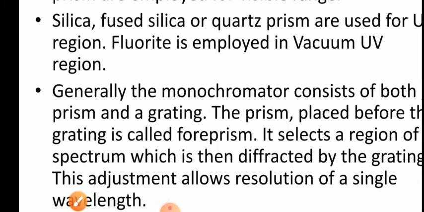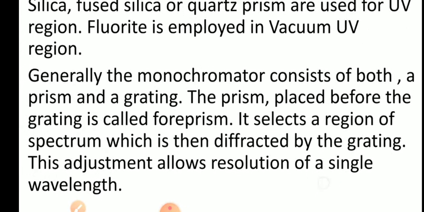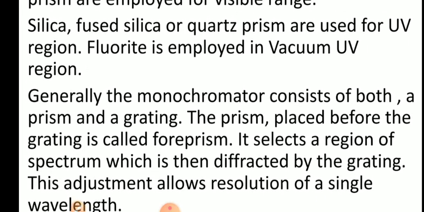Now generally the monochromator consists of both prism and grating, but a diffraction grating is superior to a prism. The prism may be placed before the grating and it is called a foreprism. The prism selects a region of the spectrum, which is then passed on to the diffraction grating, and the grating will diffract the light.